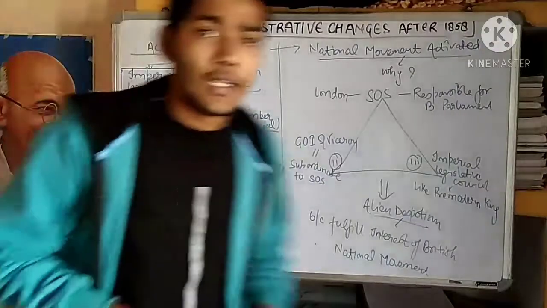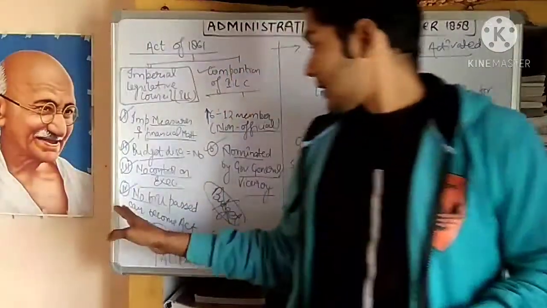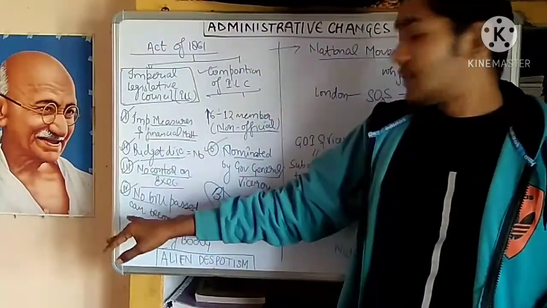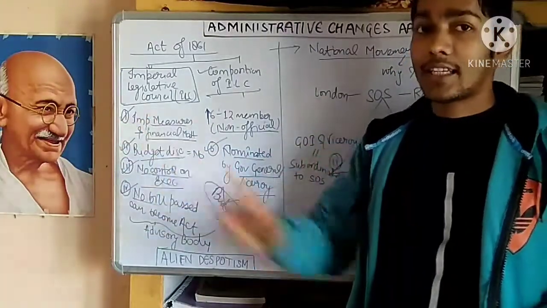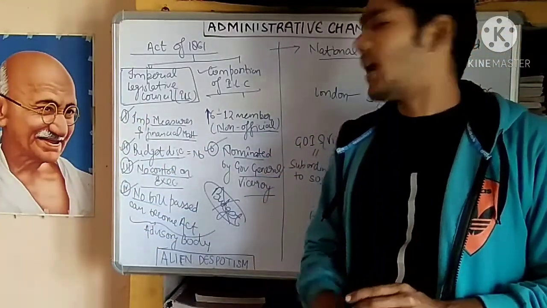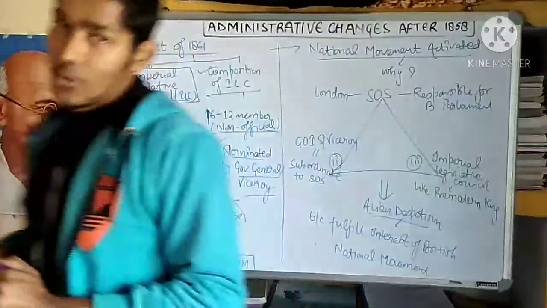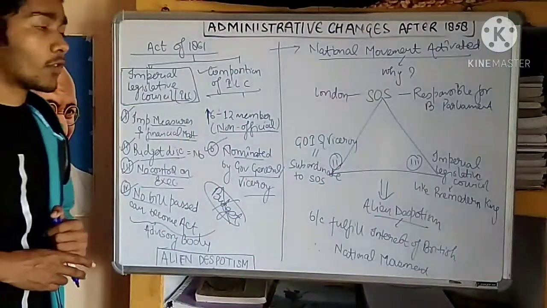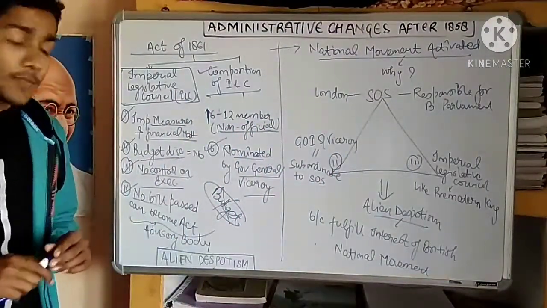The fourth thing is that no bill passed by this council could become an act. It means that if this council passed a bill, that bill could not become an act unless and until it was approved by the British Parliament.